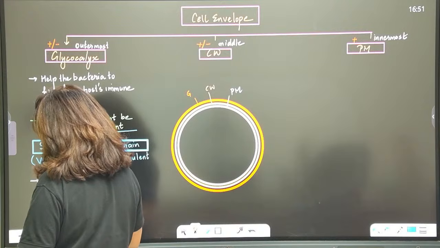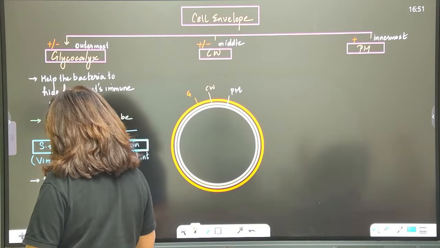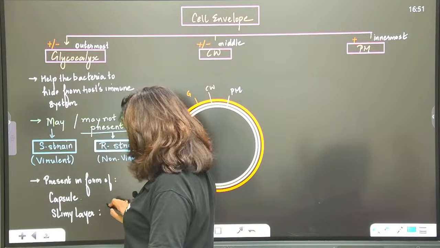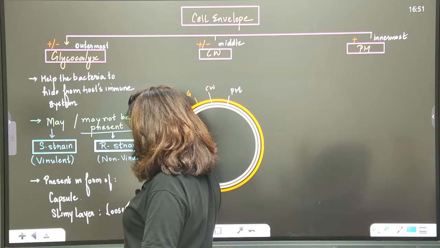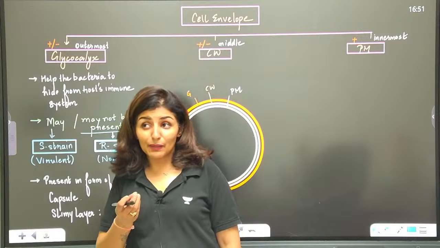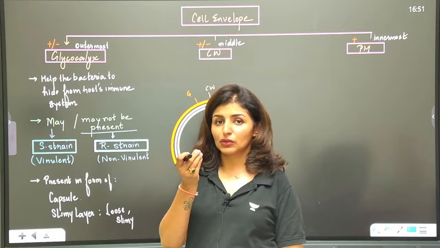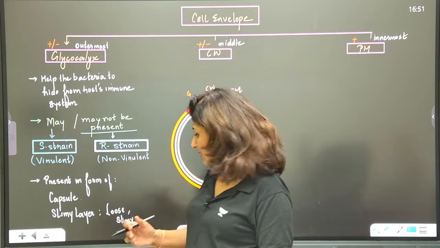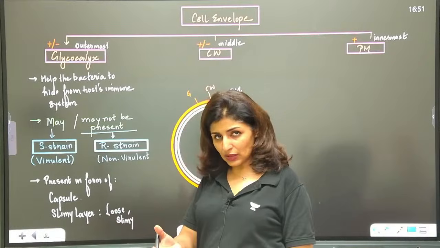What is the difference? If the glycocalyx is loose and slimy, then we call it a slimy layer. Being slimy, with a mucilage-like appearance, it will also help in attachment, of course.